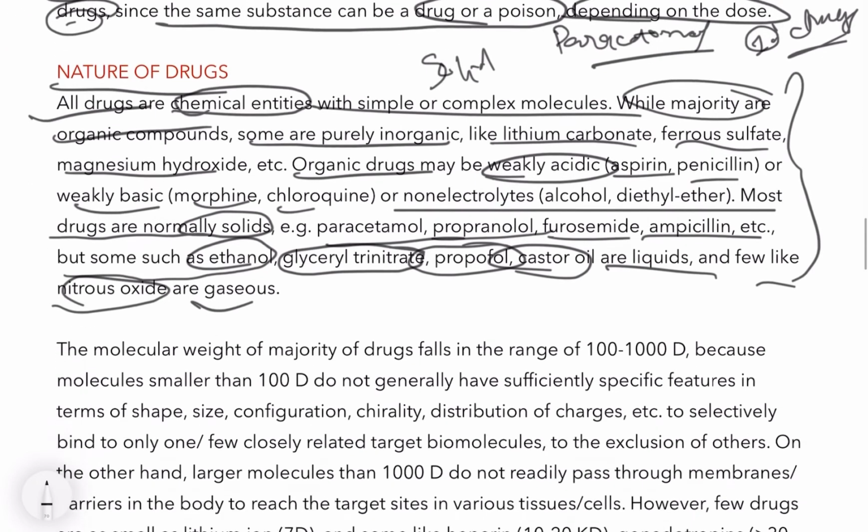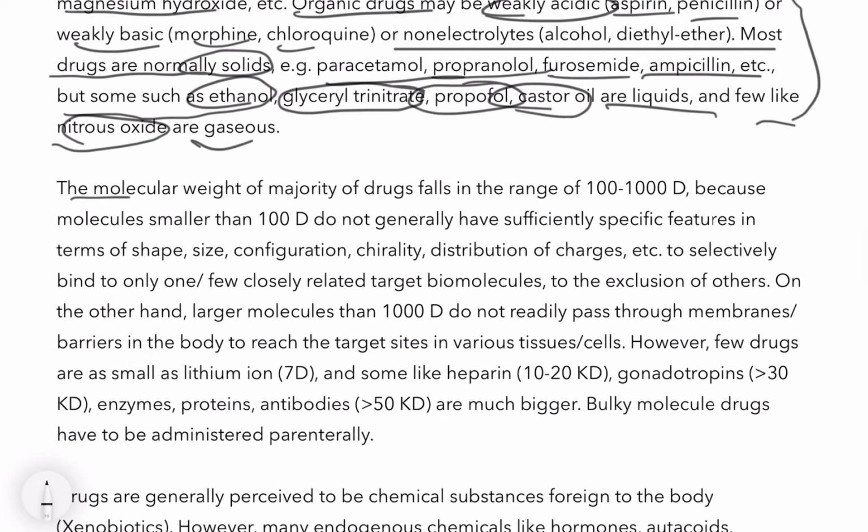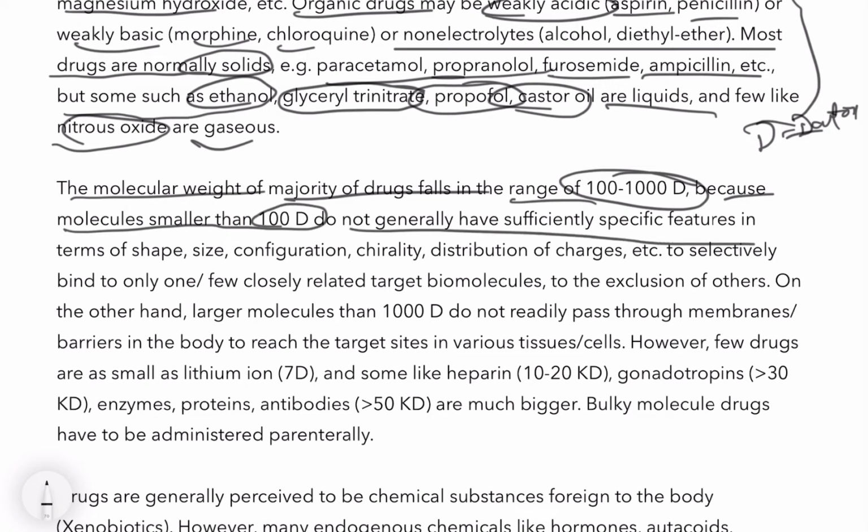You can remember. Now the molecular weight of the majority of drugs falls in the range of 100 to 1000 Dalton. Da means Dalton. Remember, it's the unit of molecular weight, because molecules smaller than 100 Dalton do not generally have sufficiently specific features in terms of shape, size, configuration, chirality or distribution of charges.